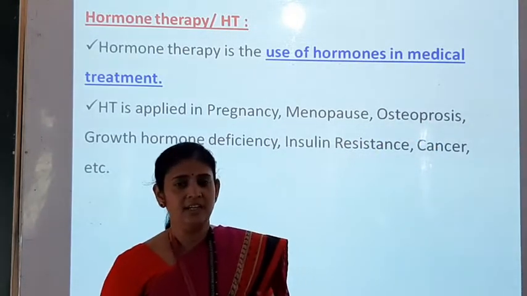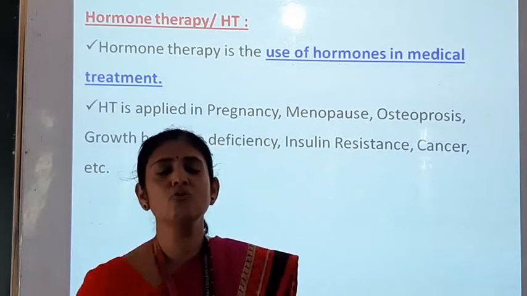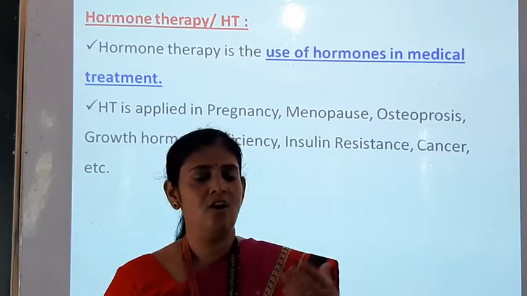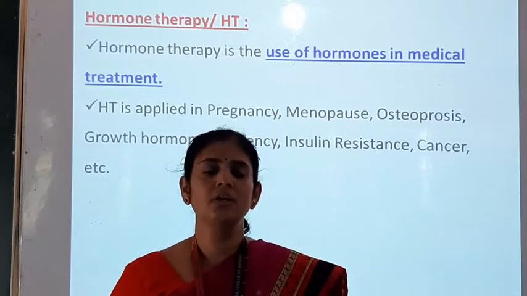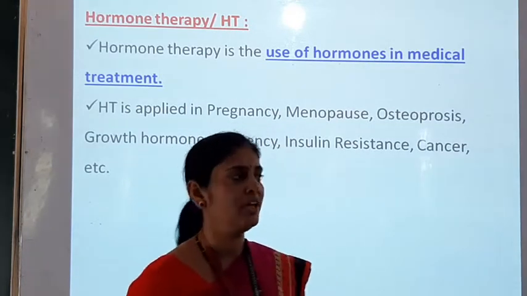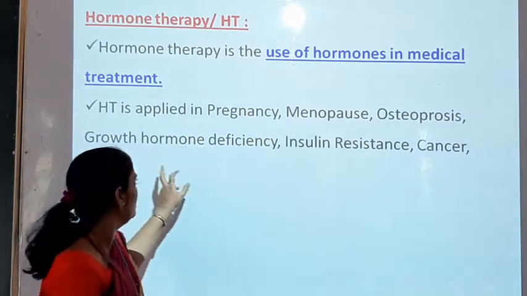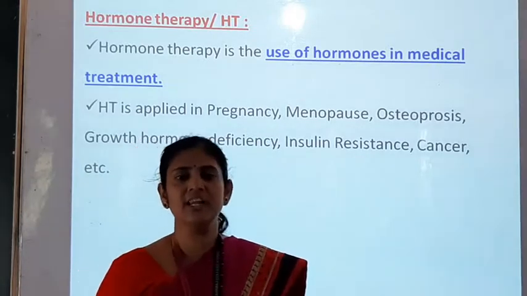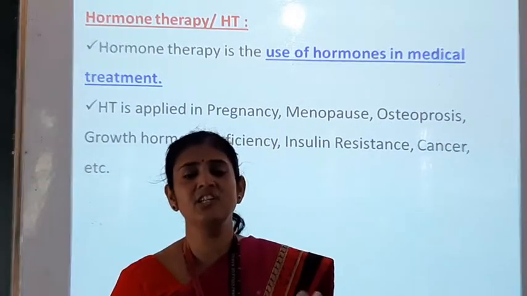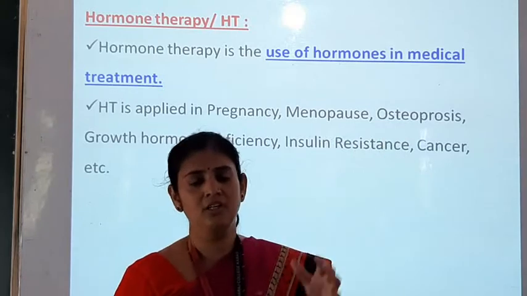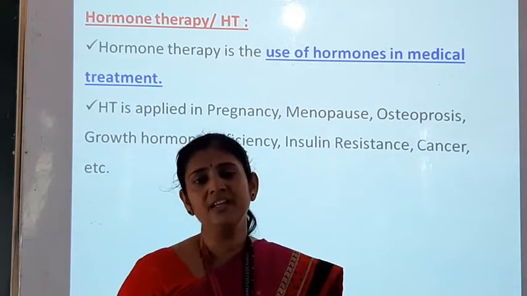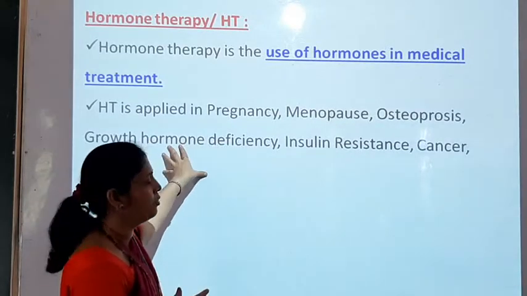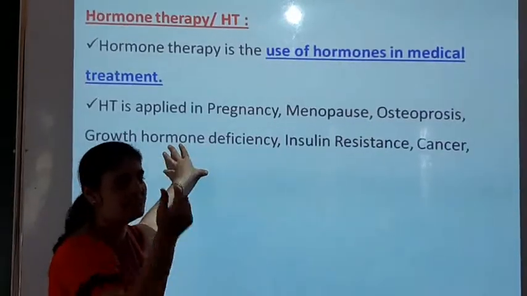osteoporosis means the bones become brittle due to deficiency of vitamin D3, or we can say calcitriol. So by the action of these hormones we can treat osteoporosis. Then growth hormone deficiency: suppose some children are at the growing age and are not showing proper growth, then we have to treat those children with growth hormone therapy, to increase the height to a sufficient level.